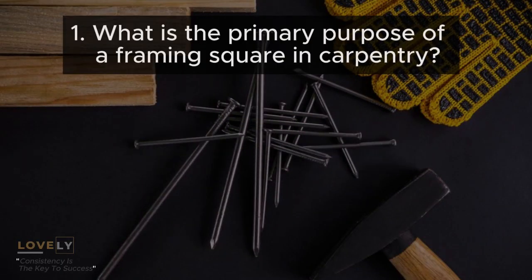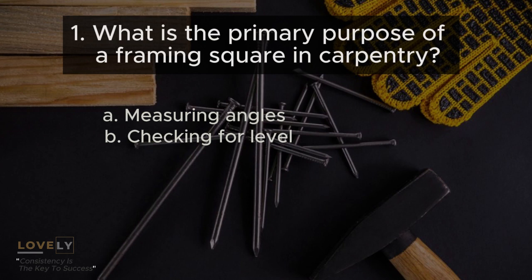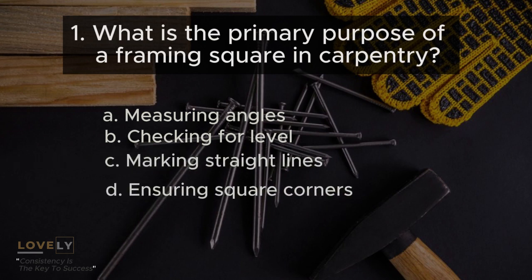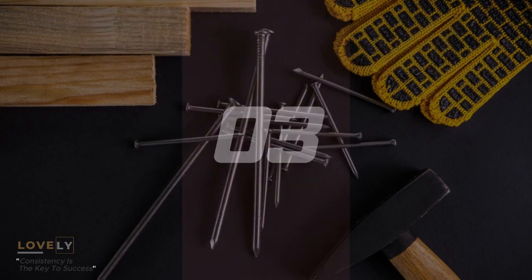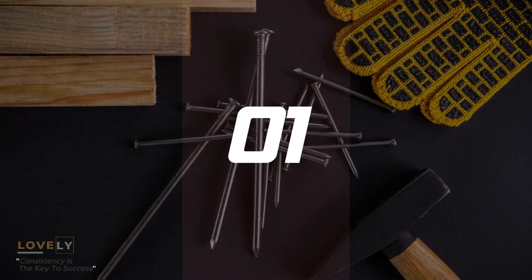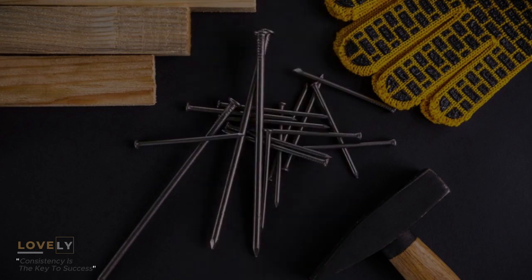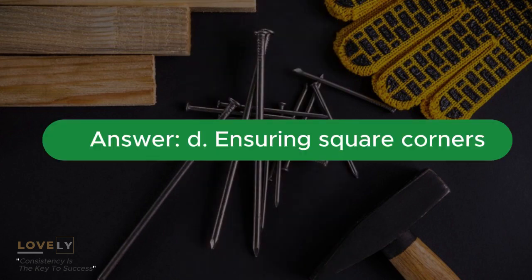1. What is the primary purpose of a framing square in carpentry? A. Measuring angles. B. Checking for level. C. Marking straight lines. D. Ensuring square corners. Answer: D. Ensuring square corners.